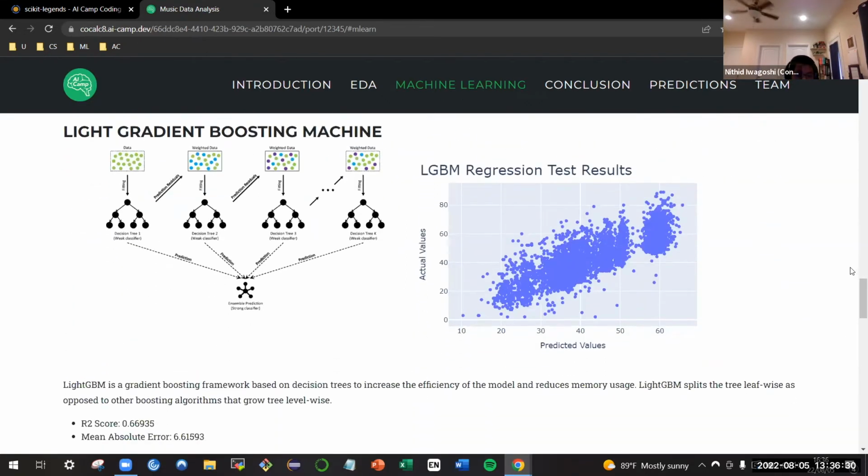Light gradient boosting machine, or LGBM, is a gradient boosting framework based on decision trees to increase the efficiency of a model and reduce memory usage. LGBM splits the tree leaf-wise as opposed to other boosting algorithms that grow the tree level-wise. The R2 score we got for it was 0.669, and the mean absolute error was 6.61.